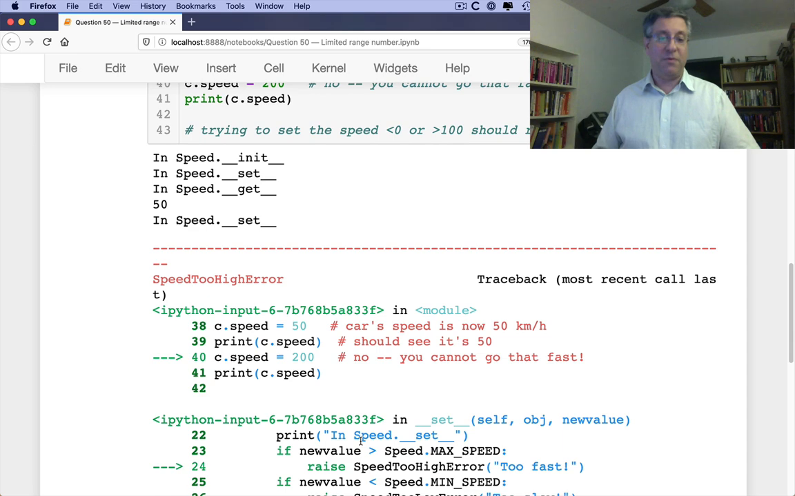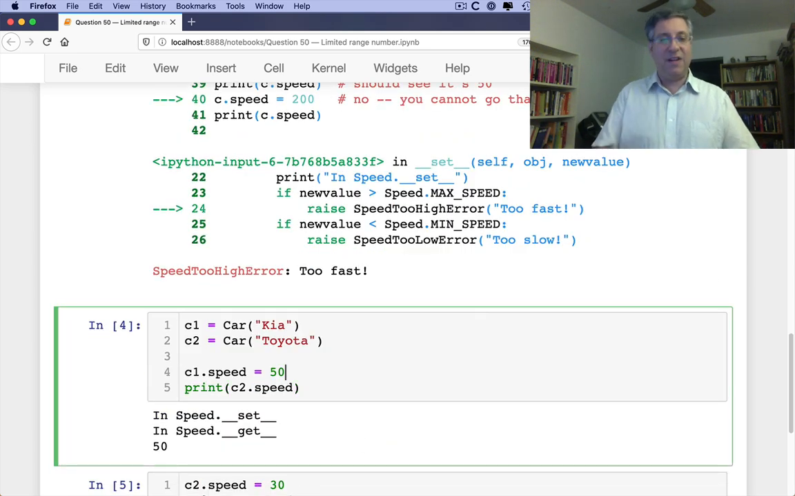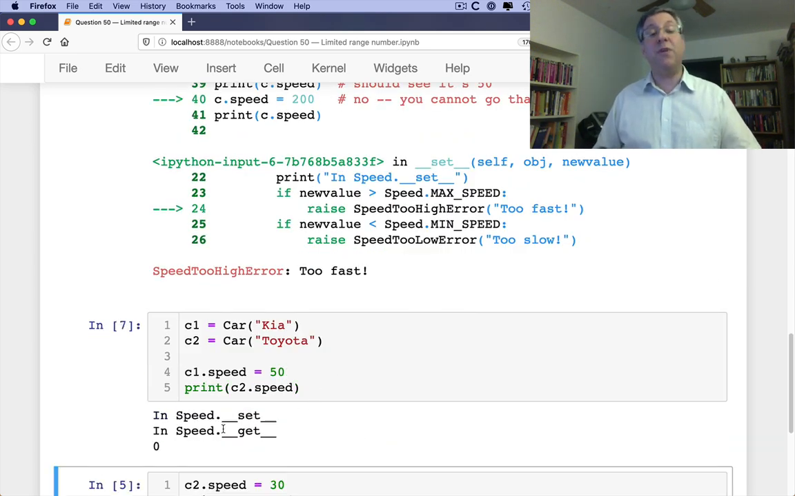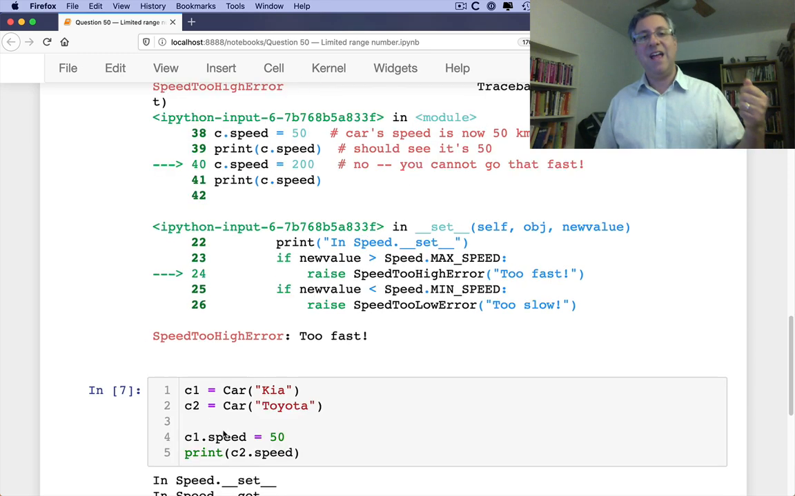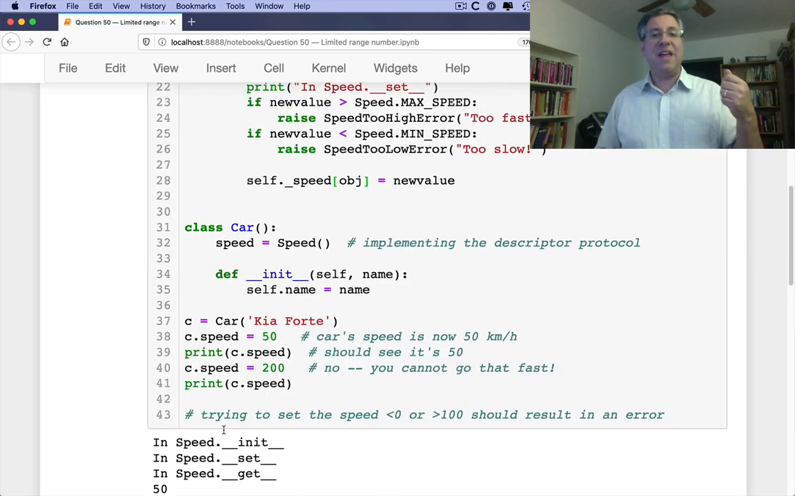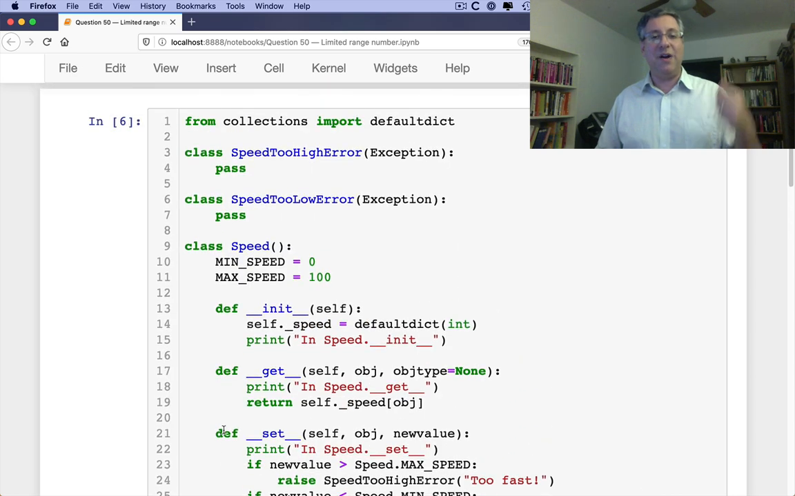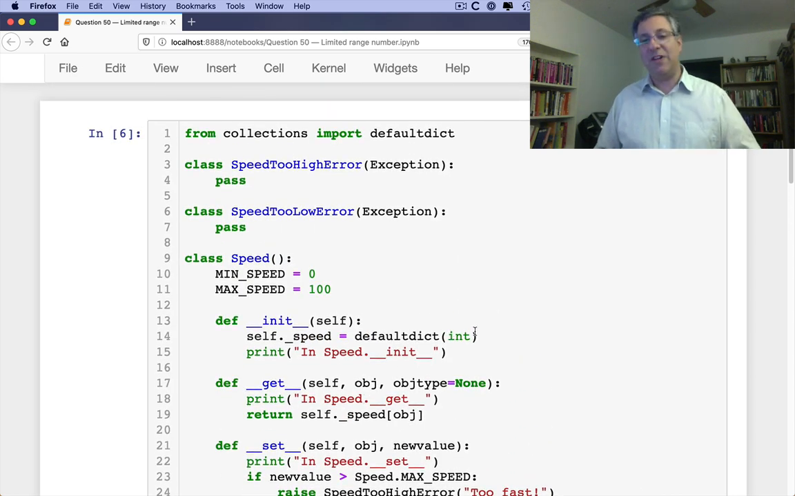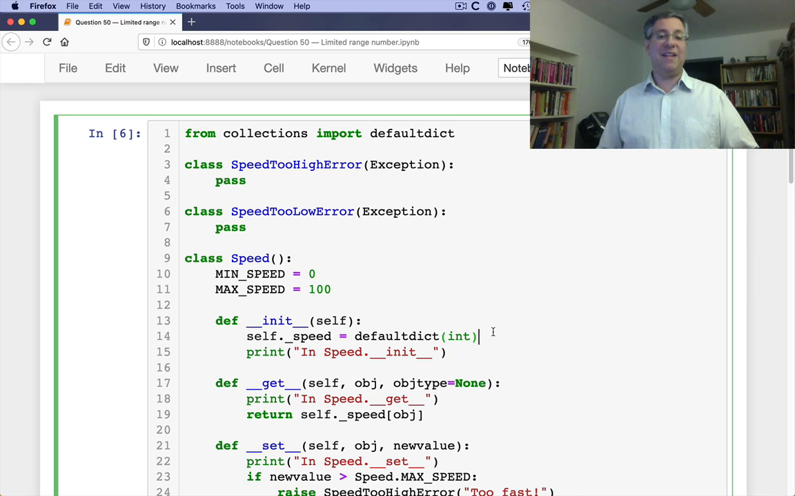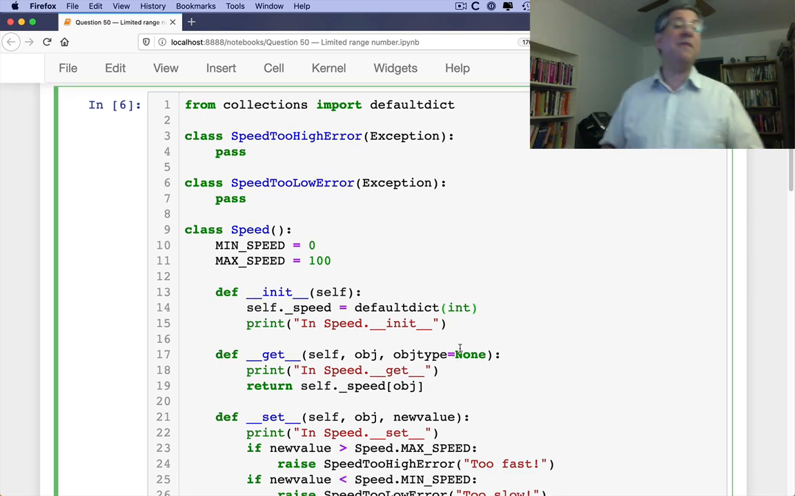This is all going to work great. Oh, well, SpeedTooHighError, that's fine. And then if I set this here, we're going to see that they have different speeds. And look, the default is 0. Why is it 0? Because I said to be a defaultdict, and in a defaultdict, it invokes the function if the key does not exist. And if the key does not exist, if the object isn't in there, then it's going to invoke the int function without any arguments. And what happens when you invoke int without any arguments? You get 0. Fantastic. So we are actually doing pretty well here. And now we have a much more robust version of our speed descriptor that we can use to both set and retrieve and keep it separate across our different objects.